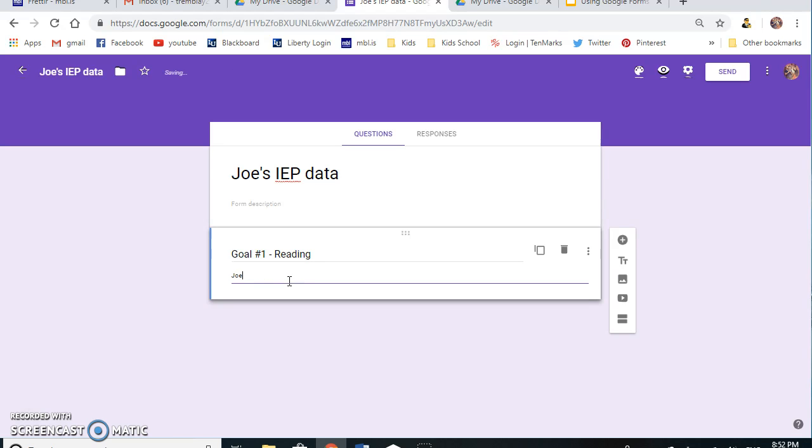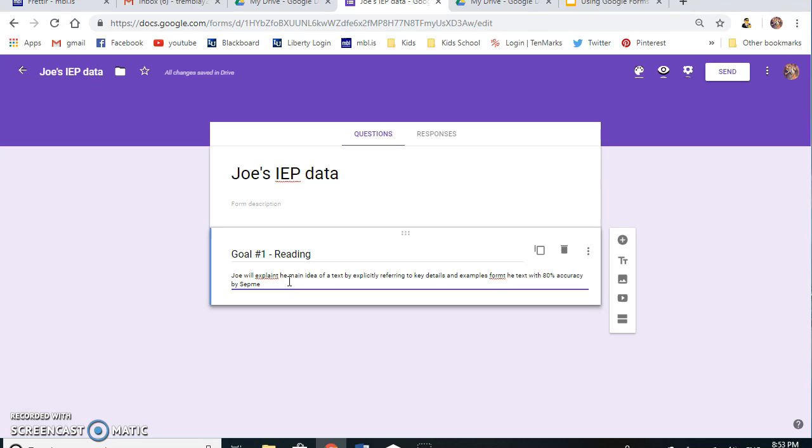So I'm going to say Joe will explain the main idea of a text by explicitly referring to key details and examples from the text with 80% accuracy by September 2019. And I have my Common Core State Standard here. This is for 6th grade. So it's reading literature, grade 6, number 1.